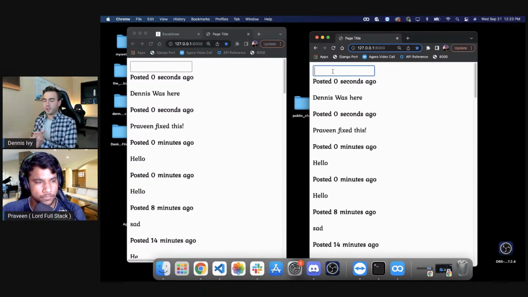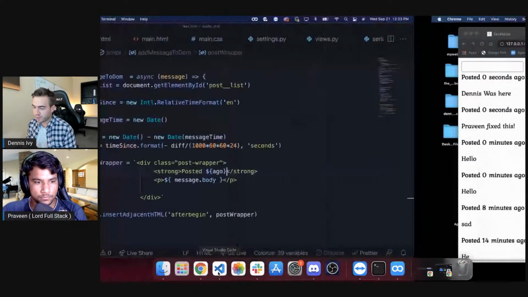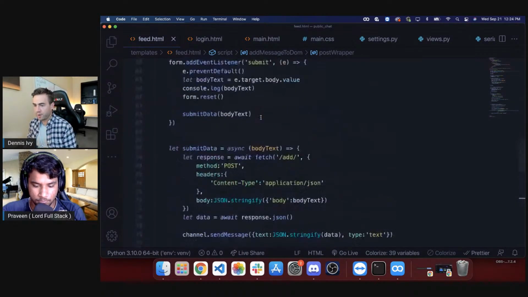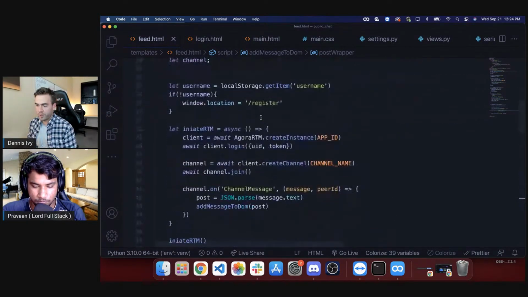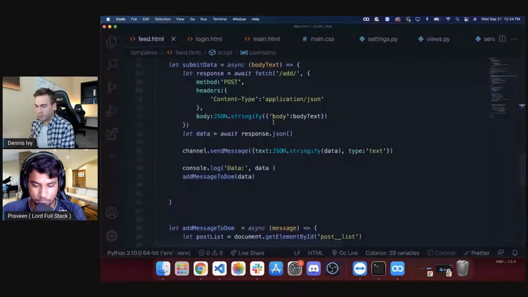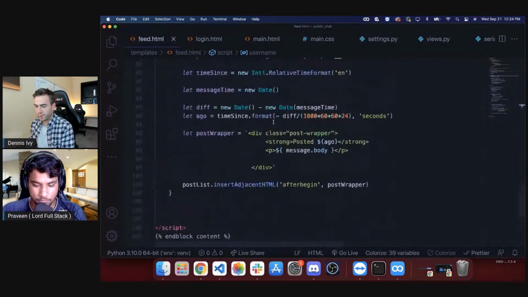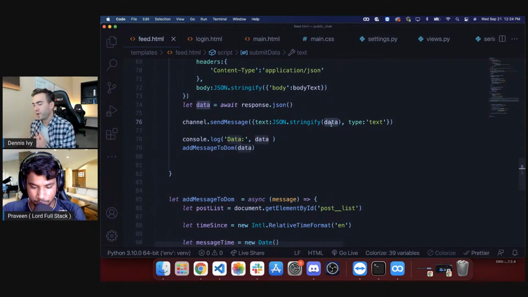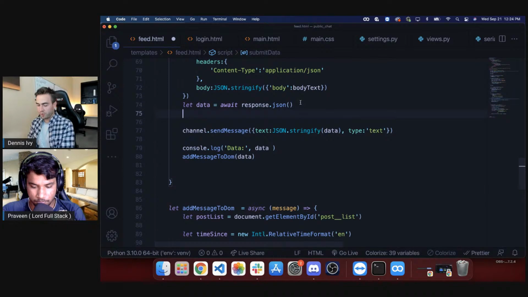Cool. All right, so let's get the usernames going. Let's see, for the usernames, how do I want to do this? So when I send the message, I'm going to go ahead and grab the current user. So username, local storage. So if the username's here, then we are going to send this with the message. So we have text, JSON.stringify, data. We might have to rework this data. So what I could do is...